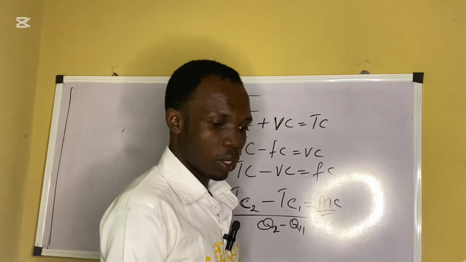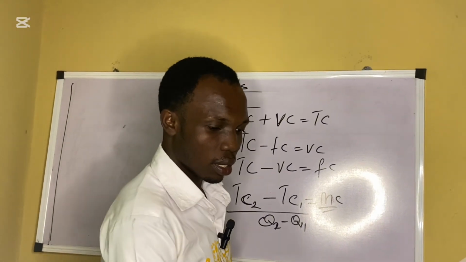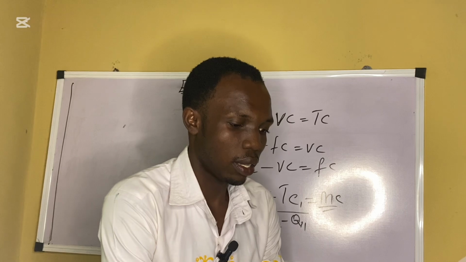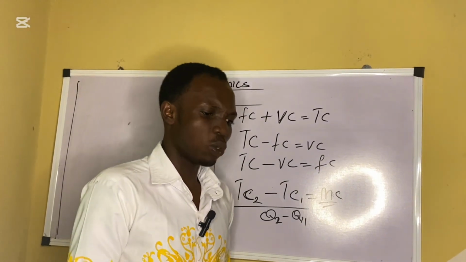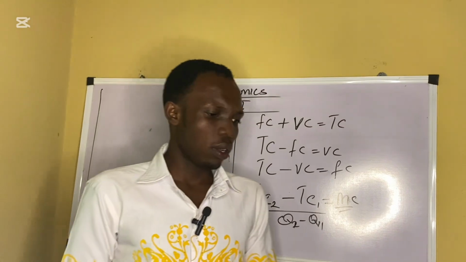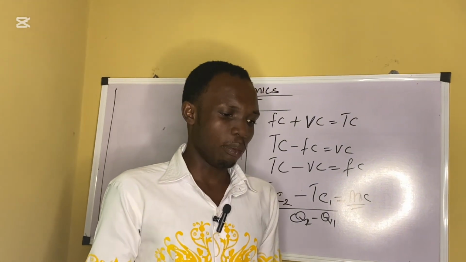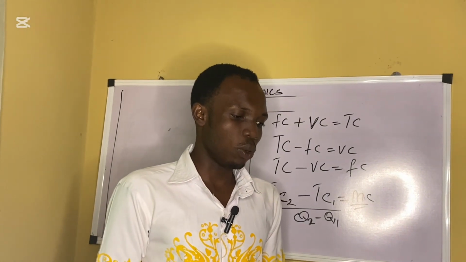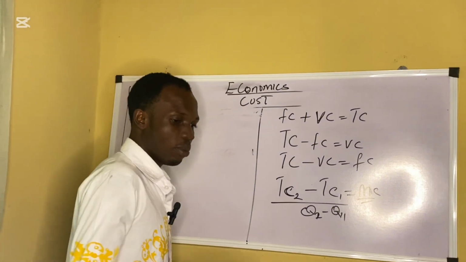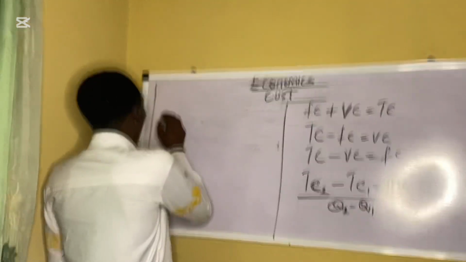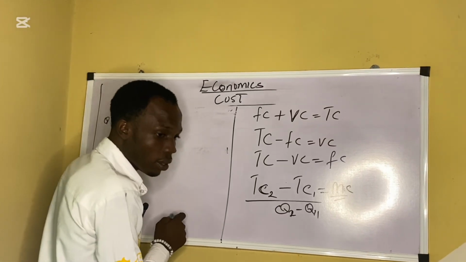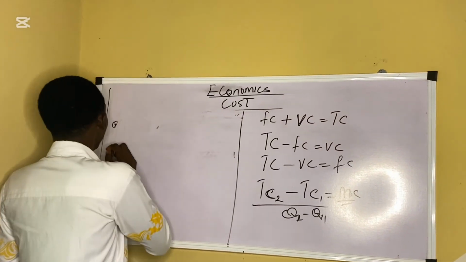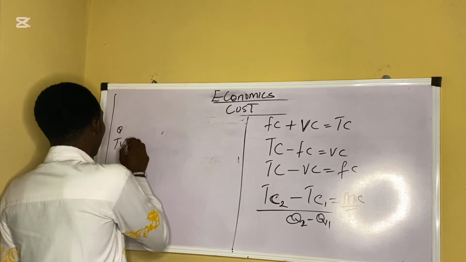Now, the practical question I have here is, he said, the output of production of rice, in bags, is presented in the table below. So this is the table. We have the output, let me use Q as the output. Then we have the total variable cost.